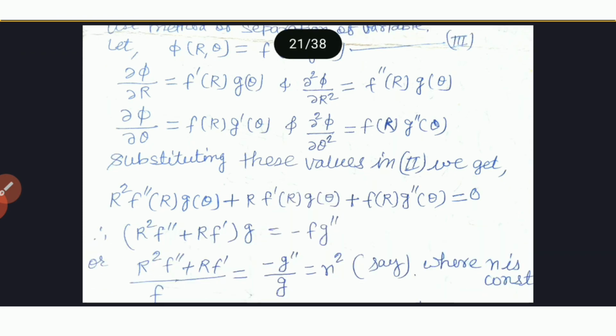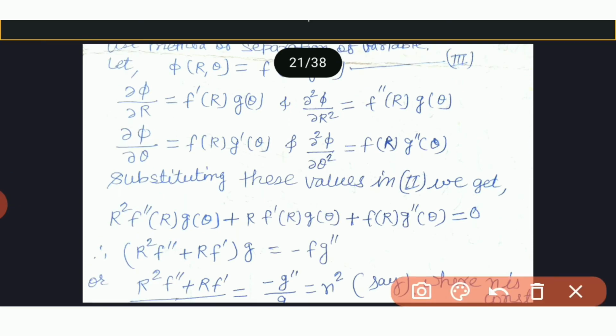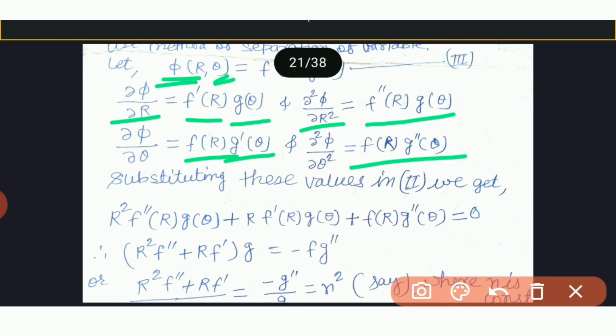Then we get ∂φ/∂r = f'(r) g(θ). Again differentiate with respect to r: ∂²φ/∂r² = f''(r) g(θ). We differentiate this φ with respect to θ, so ∂φ/∂θ is f(r) g'(θ), and ∂²φ/∂θ² is f(r) g''(θ).